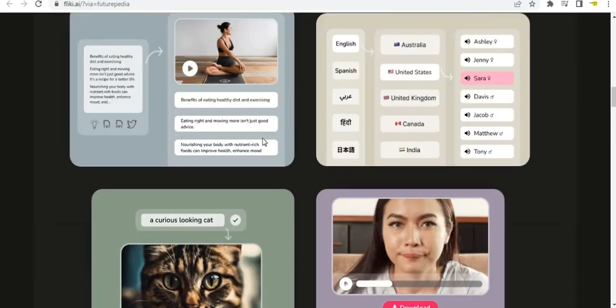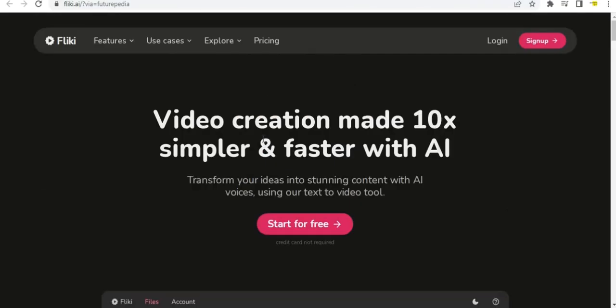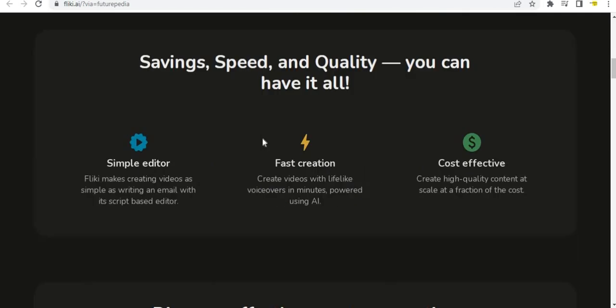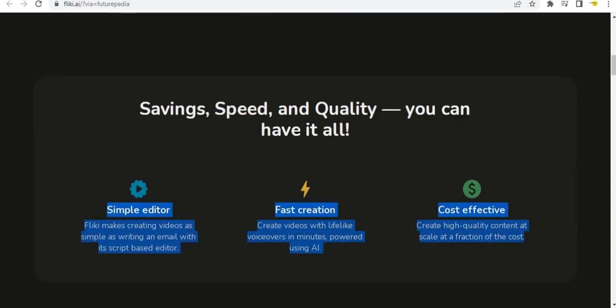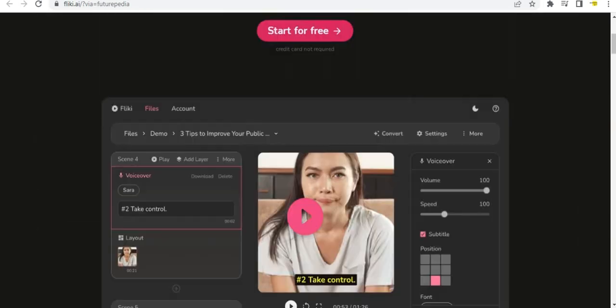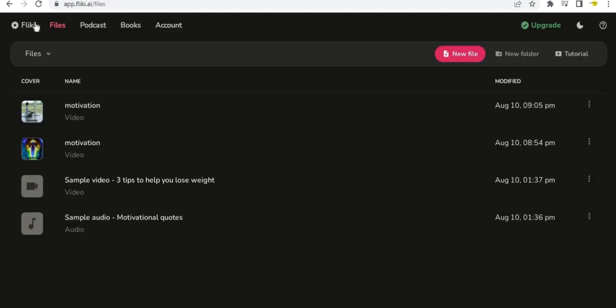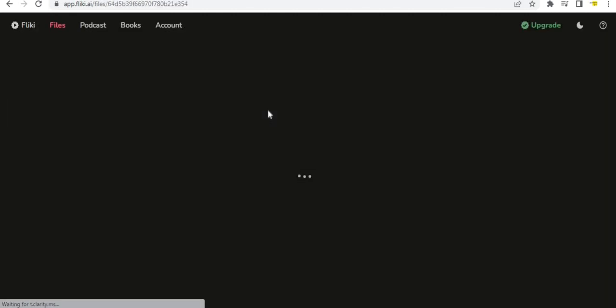Fliki is an AI-powered text-to-video and text-to-speech tool designed for efficient content creation. Key features and advantages include lifelike voices: over 900 voices in 75 languages and dialects for realistic voiceovers; visual and audio resources: millions of images, video clips,